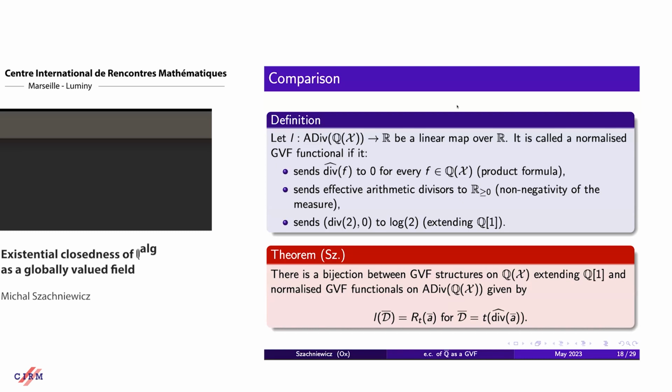In the geometric language, one can think of these tropical polynomials together with tuples of rational functions as geometric objects, these adelic divisors, and then a GVF structure is a functional on the space of adelic divisors satisfying the same properties. Here the correspondence is given by the following equation. If we have a GVF functional as above, then we can define predicates by applying this functional on the adelic divisors given by this tropical polynomial applied on the corresponding tuple of rational functions.